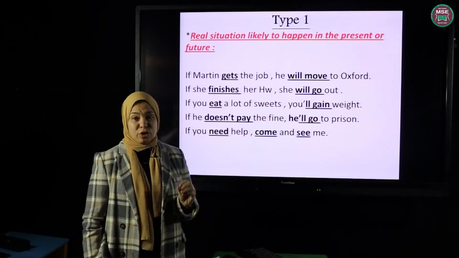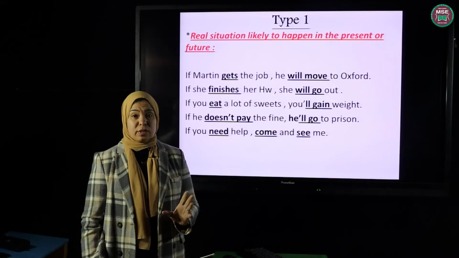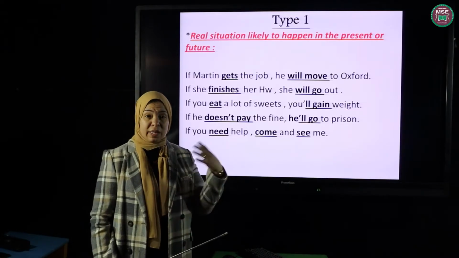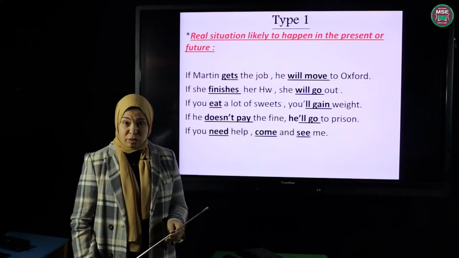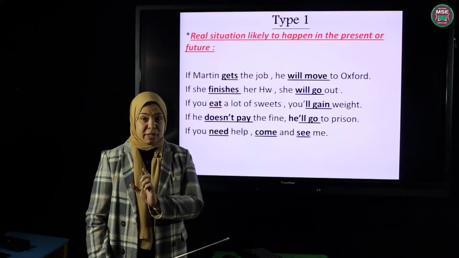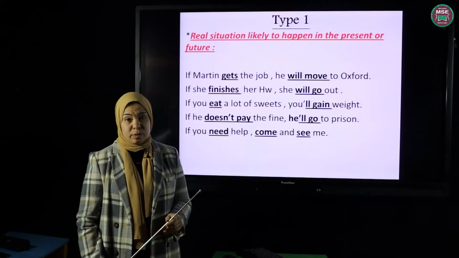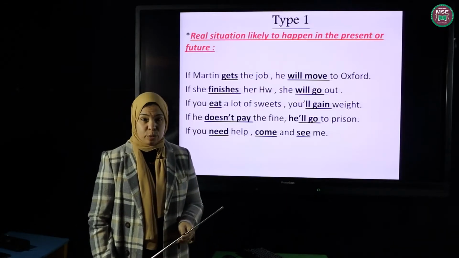Conditional if, or if conditional, is two sentences. The first sentence is started by if, and the second sentence is the result of the previous one. So usually we have two sentences. The previous one started by if, as I said, and we call it if clause. And the second one is called the main clause.